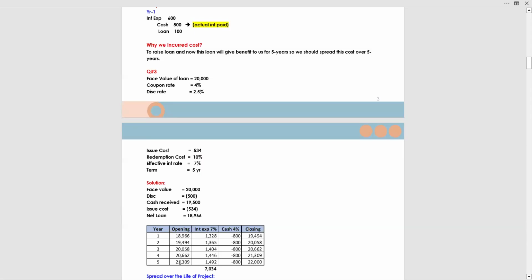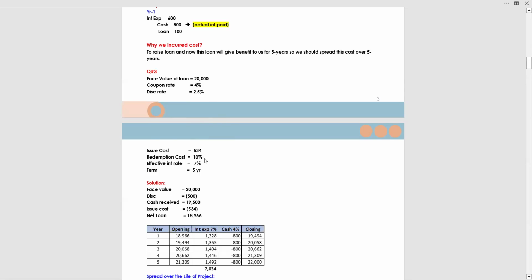Then you apply 7% on 21,309, which gives you 1,492. Again, 800. So the closing will be 22,000. The question says the face value of the loan is 20,000. So why did the remaining 2,000 come? We obtained the loan at a value of 20,000, but there is a redemption cost: 10% multiplied by 20,000 gives you 2,000.